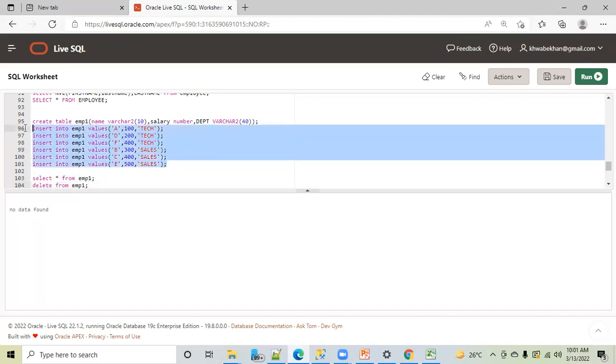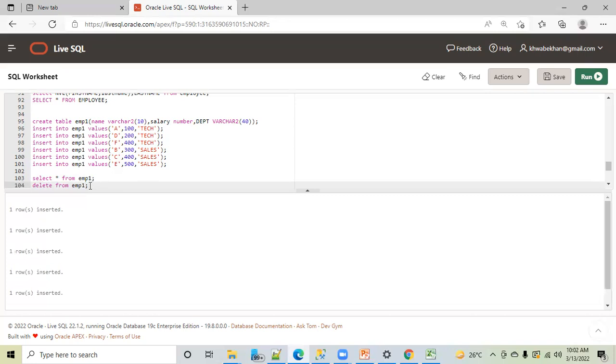So let me insert this record again. Okay, records are inserted. Now I have to mention explicitly to the SQL engine that, SQL, please don't delete all the records from this employee one table. I'm giving you some filter. Delete only where you see name is A, correct? If you mention this condition, SQL will understand that the user doesn't want me to delete all the records from this employee one table. He wants to delete only where the name is equal to A, correct?